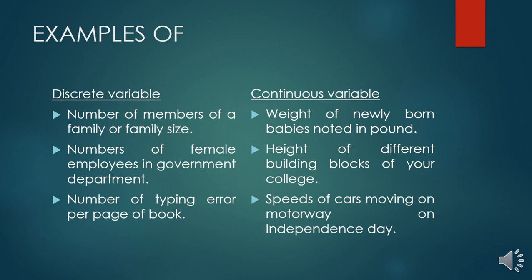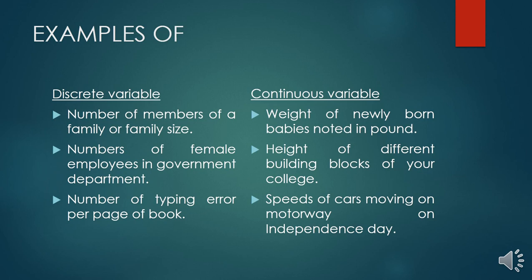Similarly, the number of female employees in a government department is not a fixed number, it only says the number of female employees, but the height of different building blocks of your college is measured in meters, kilometers, etc.